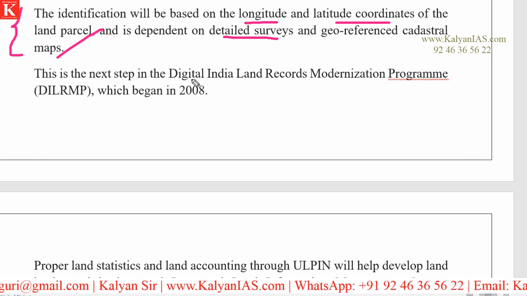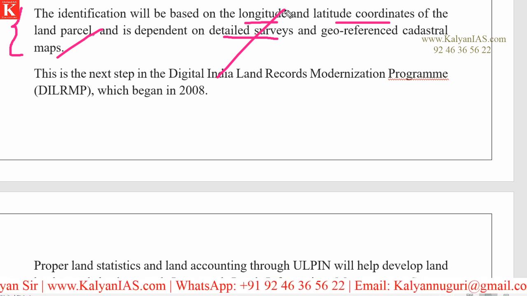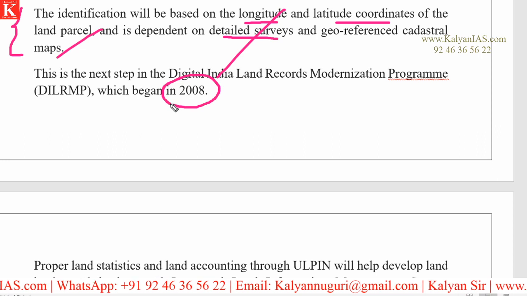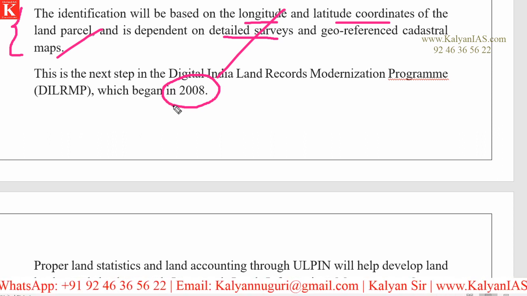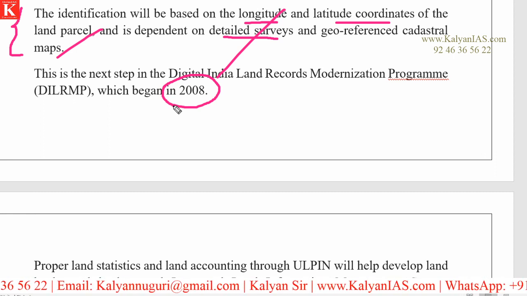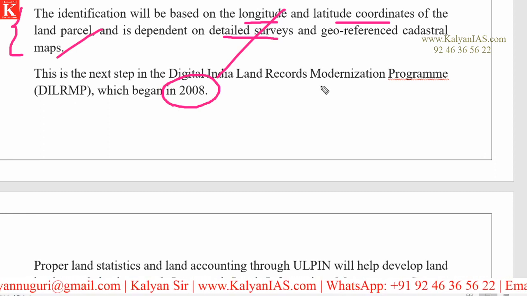So this is the next step in the Digital India Land Records Modernization Program that began in the year 2008. Meaning the seeds were sown long back, and now this is going to be upgraded.